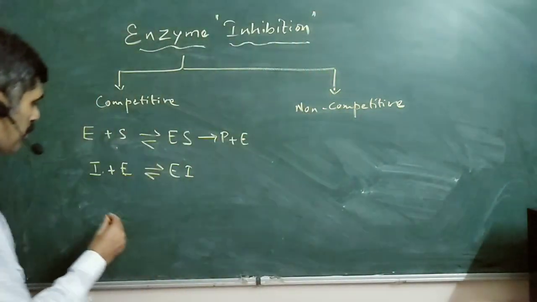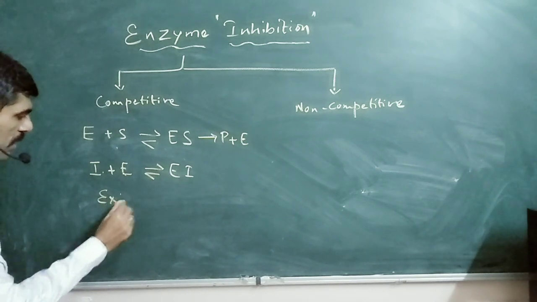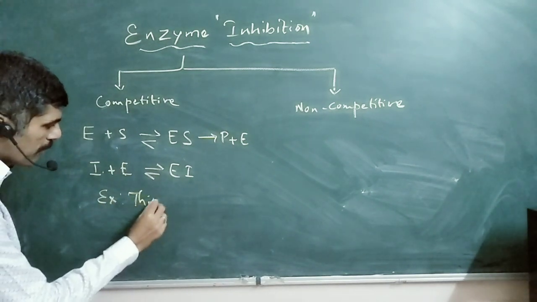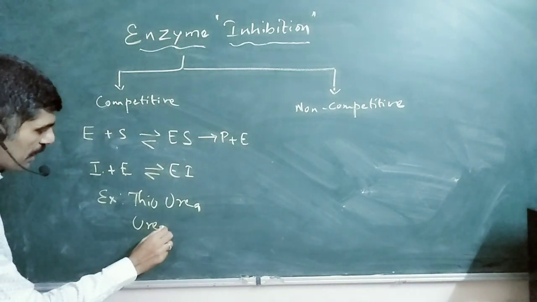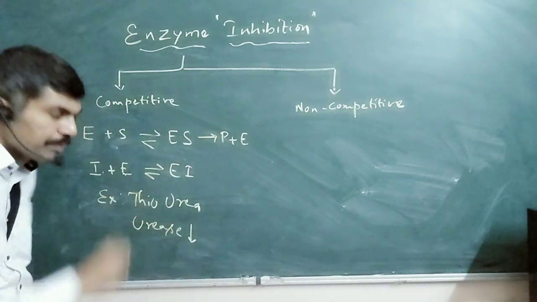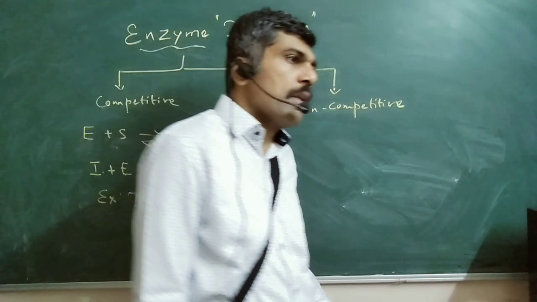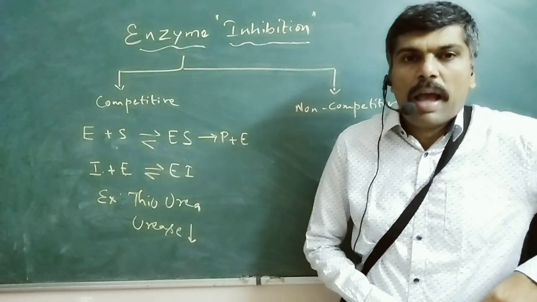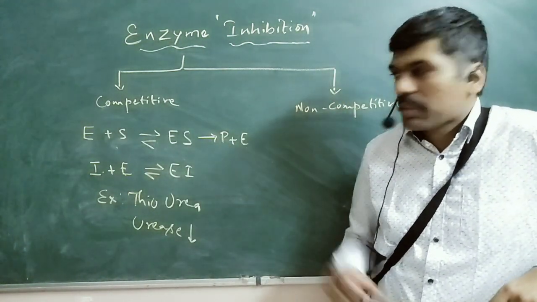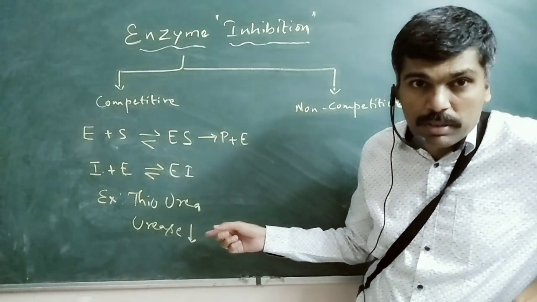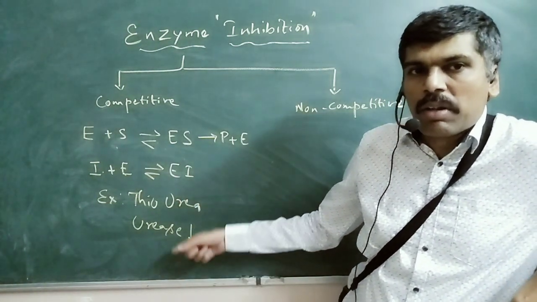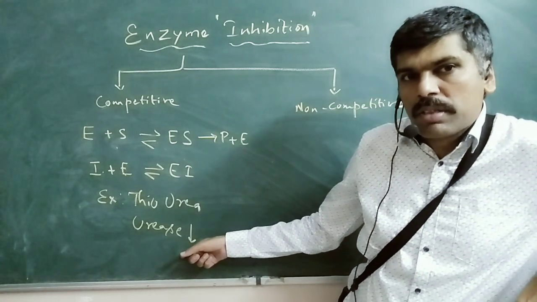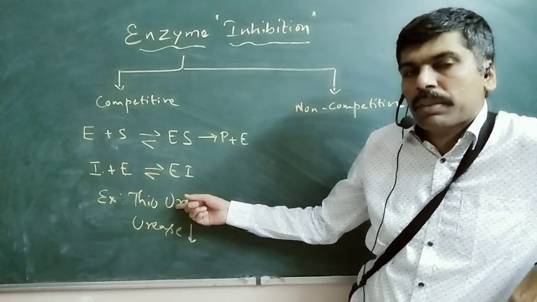A typical example is thiourea, which brings down the activity of urease. We have already seen that urease is an absolutely specific enzyme which catalyzes the hydrolysis of urea. Now thiourea is the sulfur analog of urea, where the oxygen of urea has been replaced by sulfur.